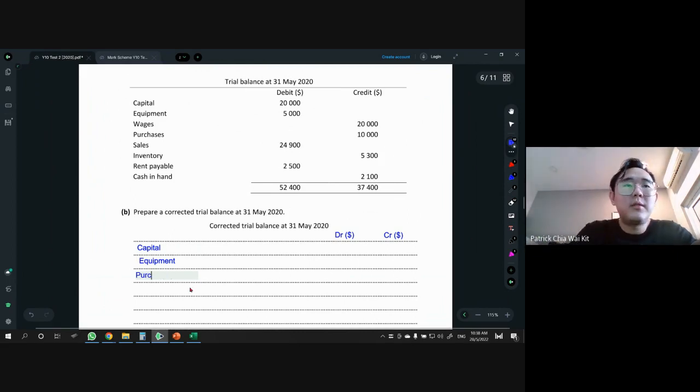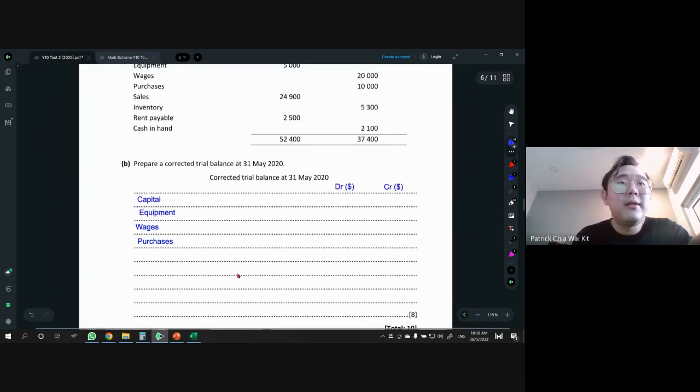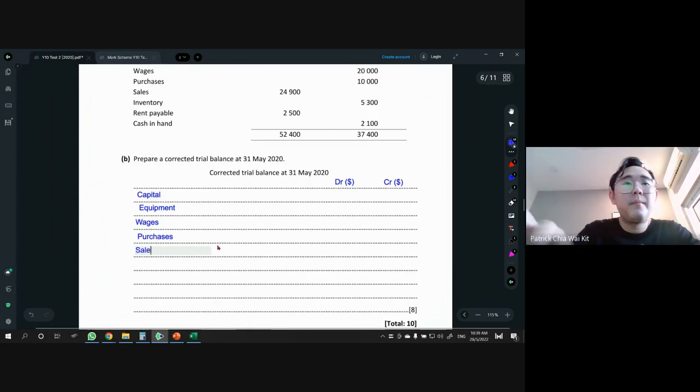You don't need to follow exactly, but usually we just follow the order, sales. The bottom part is whether you put the numbers correctly on the left and right side or not. So inventory, and then rent payable, rent, and then cash in hand.